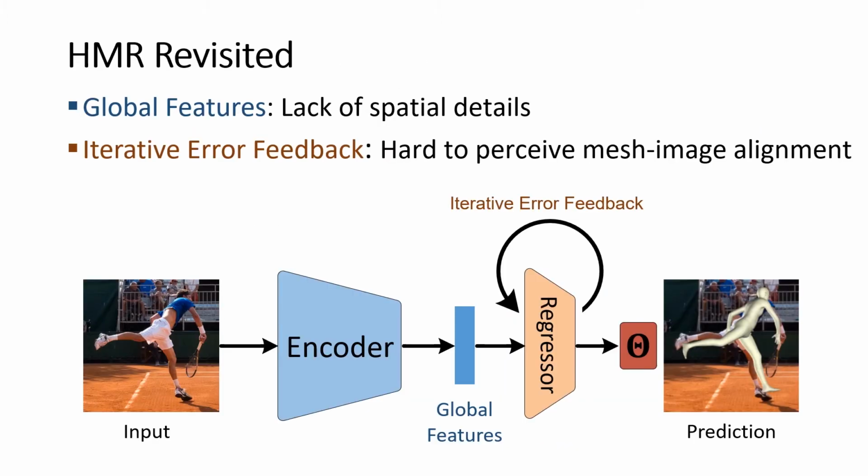By revisiting the architecture of HMR, we find two main limitations in this classic pipeline. The first one is the lack of spatial information encoded in the global feature. The second comes from the iterative error feedback module, which makes it hard for the network to perceive the mesh image alignment. To address these issues, we propose PyMAF, a method to reconstruct better aligned body model from a single image.